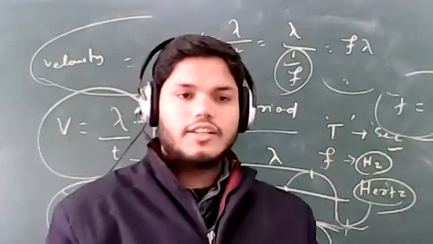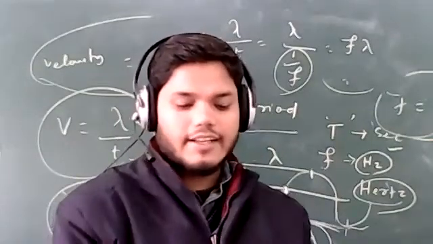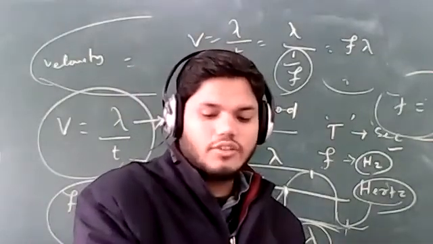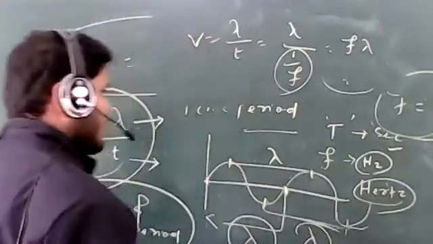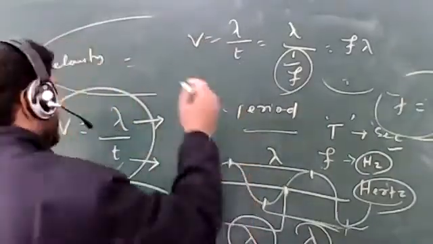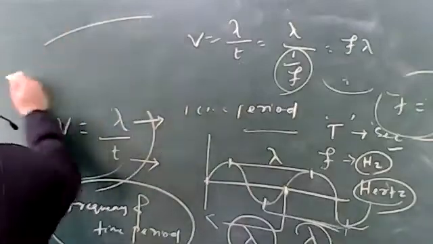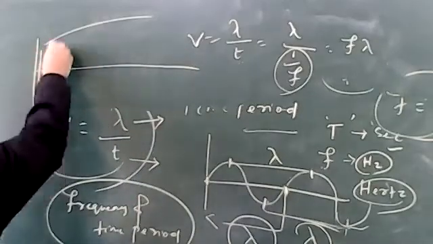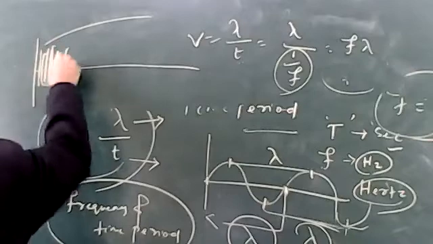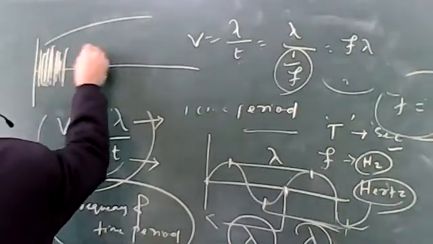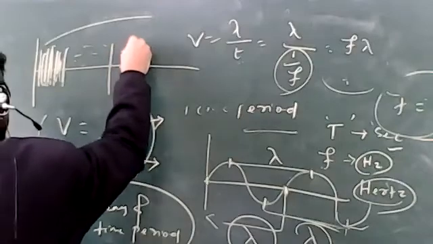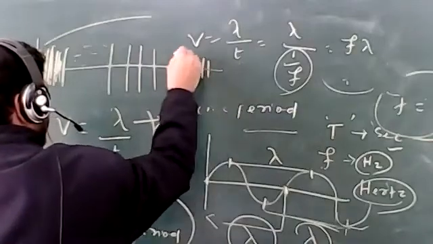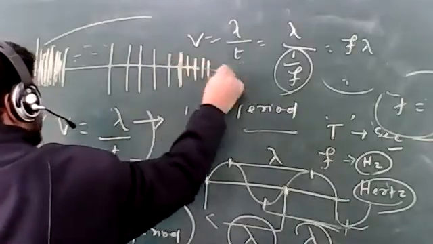So longitudinal wave, what is the definition? A longitudinal wave can be defined as when the particles of the medium vibrate parallel to the direction of propagation. Parallel to the direction of propagation means one compression and one rarefaction are there in a longitudinal wave. Let me make the figure. Here the particles of the medium are in compression. Then after that, rarefaction, which means some gaps are there between the particles. Then again compression, again compression, again rarefaction. Like this, the particles are moving.